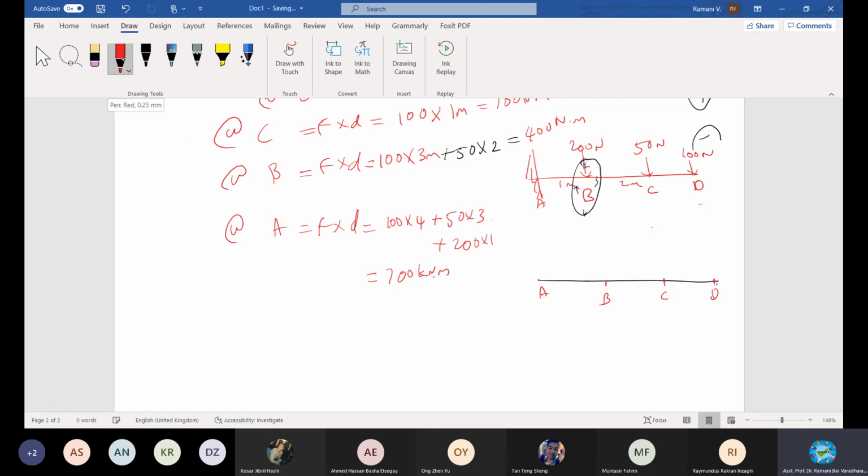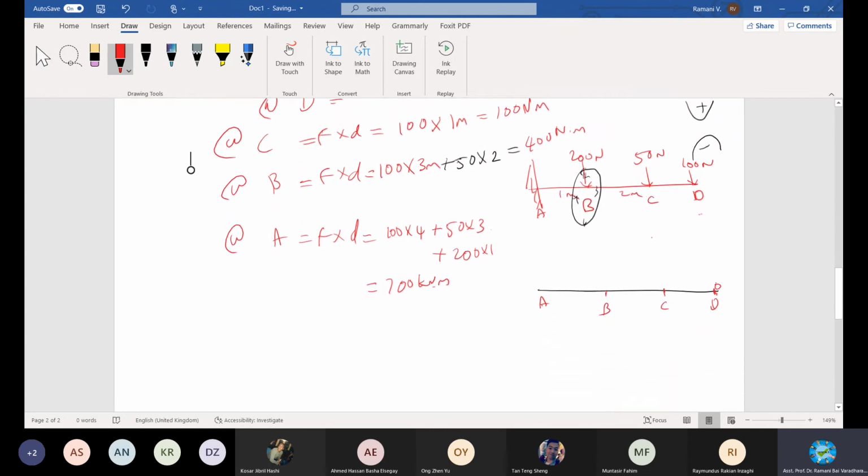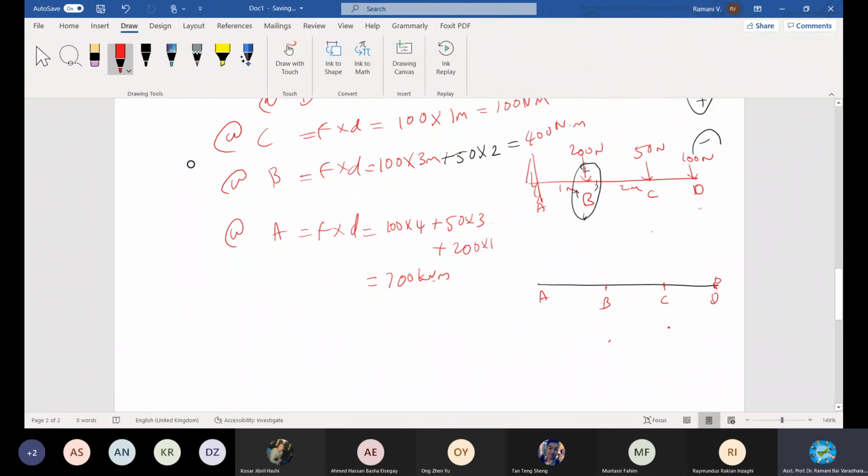What is the value at D? Anybody? What's the value at D? 0. Okay. For shear force diagram, we mark the positive on top. For bending moment, we mark the positive downward. Let it be like this, easy for comparison. It's 0, so I start here. And then the value at C will be 100. I mark here 100. And then moving on B, 400. Moving on A, 700. Right?